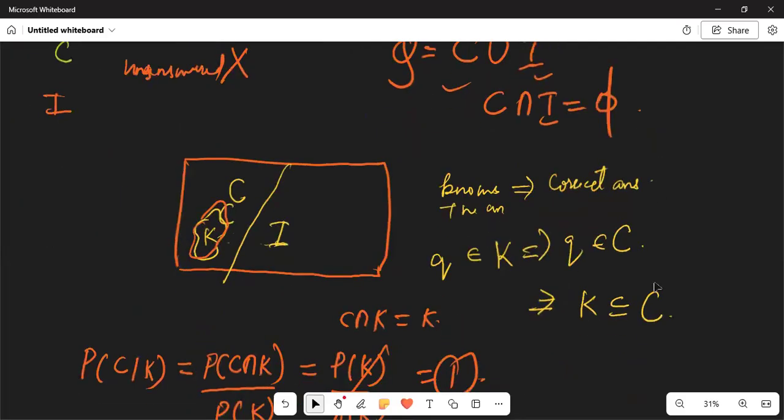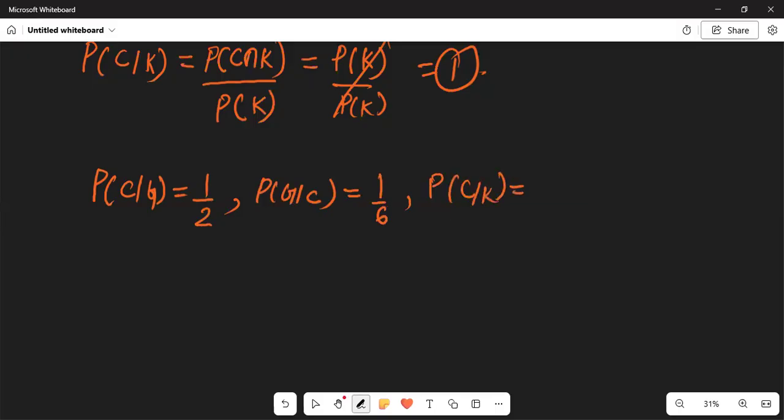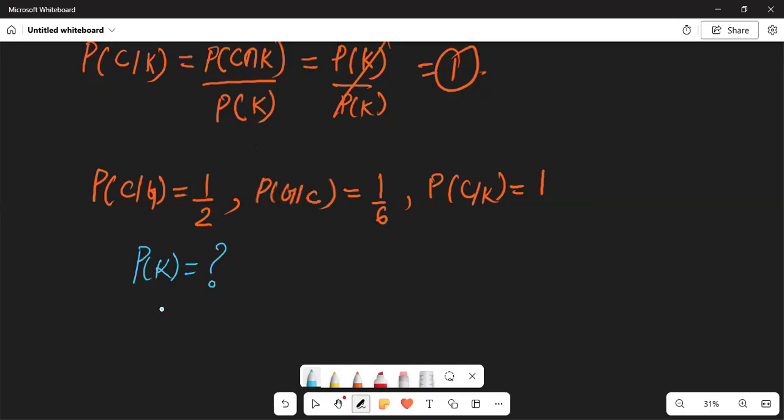Probability of G by C is 1 by 6. Probability of C by G is 1 by 2. Probability of G by C is 1 by 6. Probability of C upon K is 1. And we need to find probability of K.